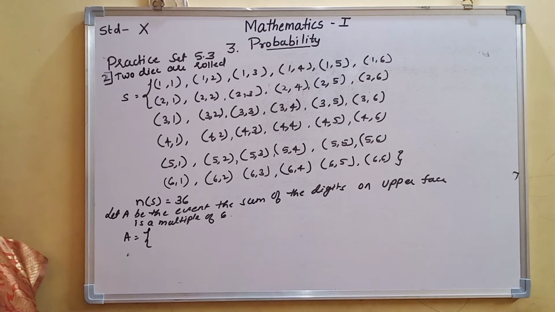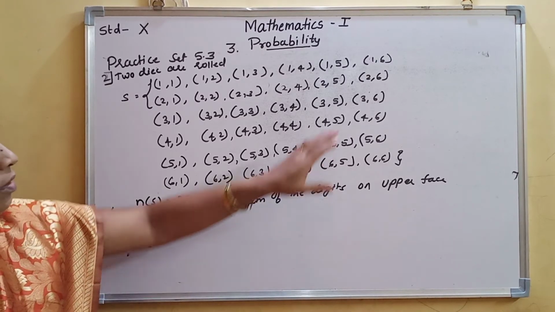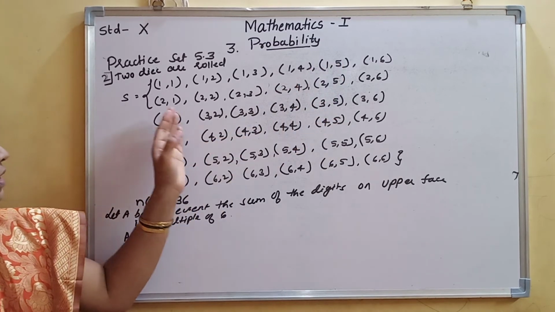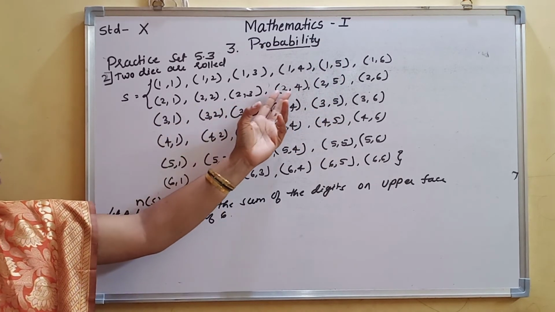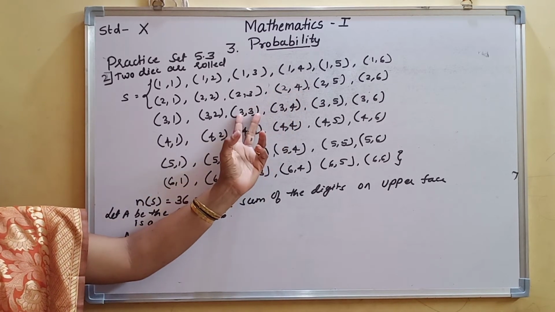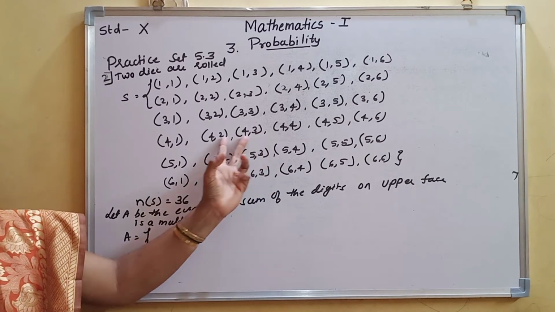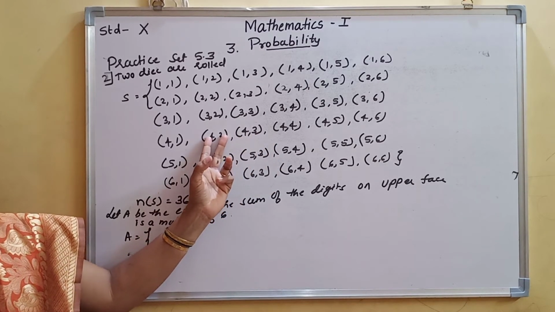Sum of the digits means the addition of the digits must be divisible by 6, means it comes 6, 12. So we see 1 and 5, 6, and 2 and 4, 6. Okay, 3, 3, 6. Again 4 and 2.